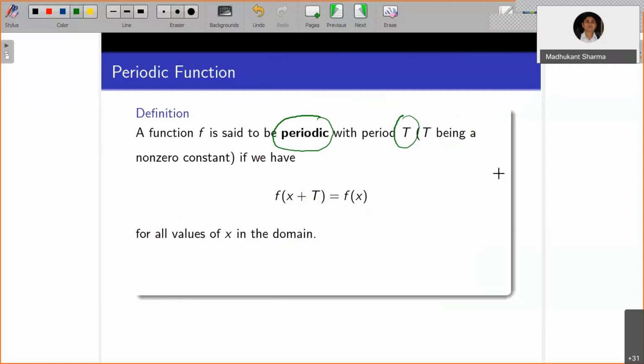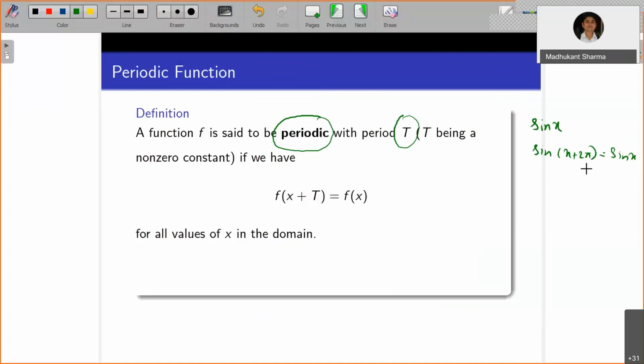For example, sine x is periodic with period 2 pi, because sine of (x plus 2 pi) equals sine x. Now you may ask, sir, sine of (x plus 4 pi) is also sine x, and sine of (x plus 6 pi) is also sine x, and so on.